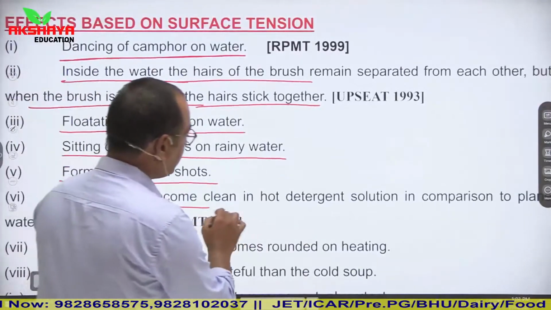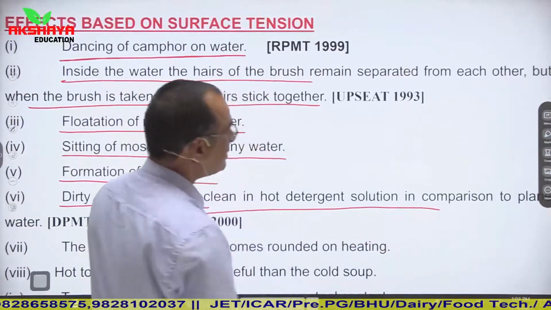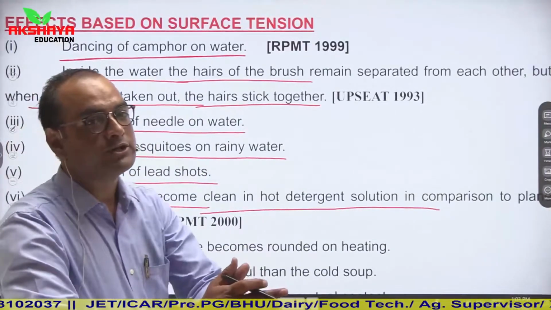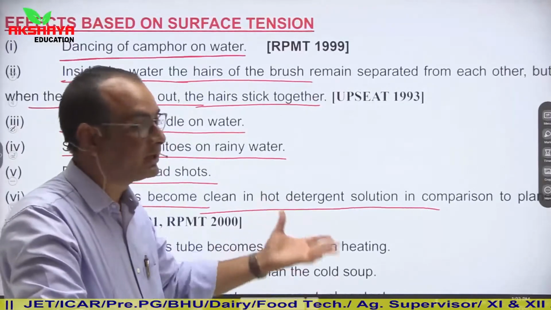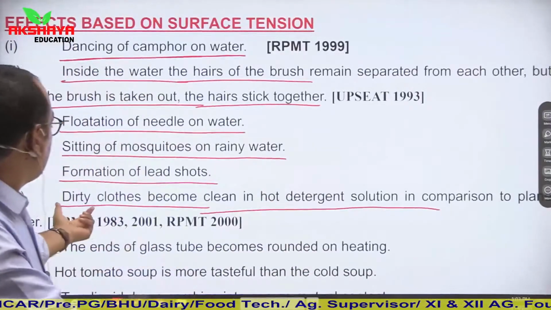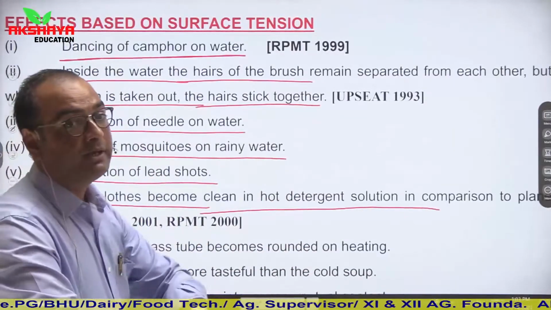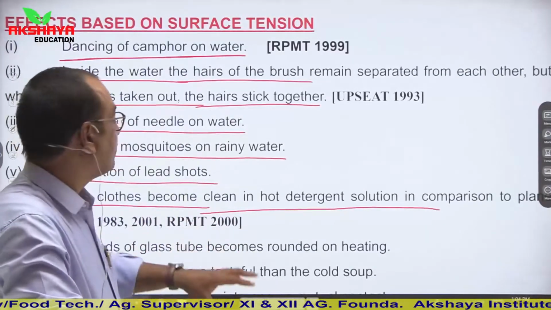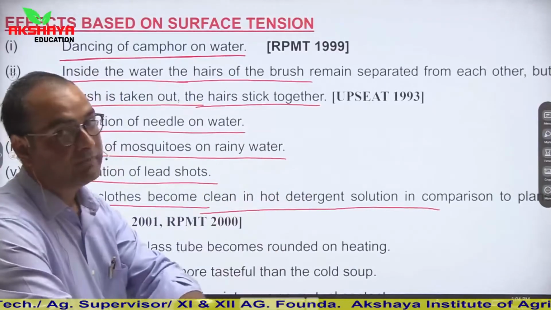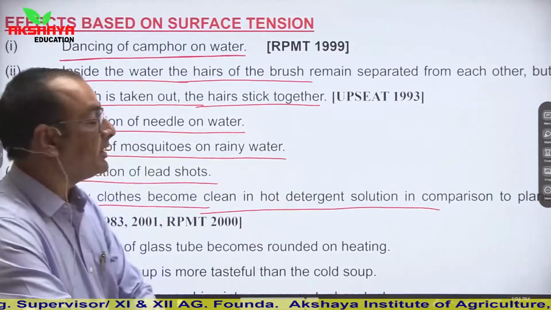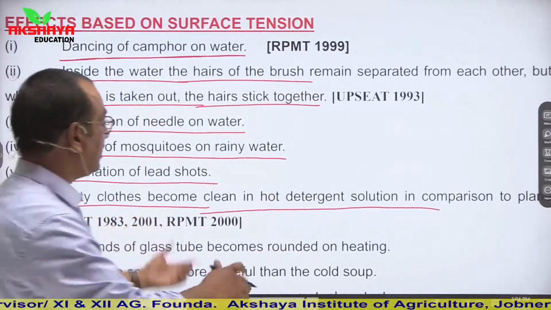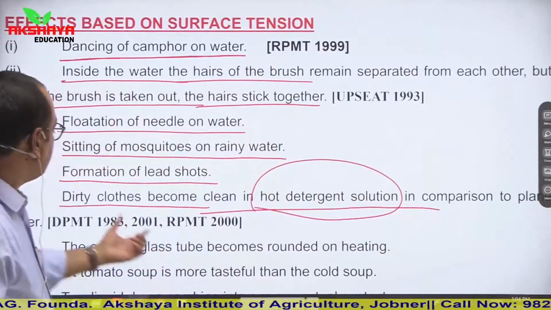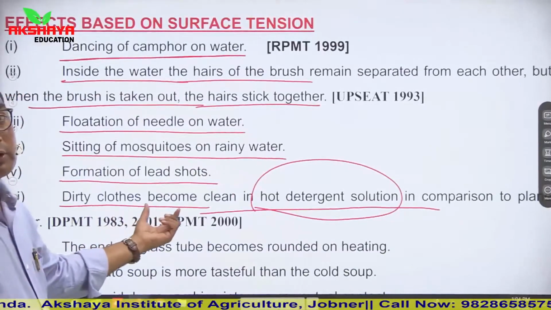Dirty clothes become clean in hot detergent solution in comparison to plain water. It is also common, you have seen that whenever you wash your clothes with plain water, the dirt cannot come out, or if grease or oil is there on your clothes and you wash them in plain water, it cannot be removed. But if you place those clothes in hot water or detergent solution, then that dirt can easily be removed from your clothes.